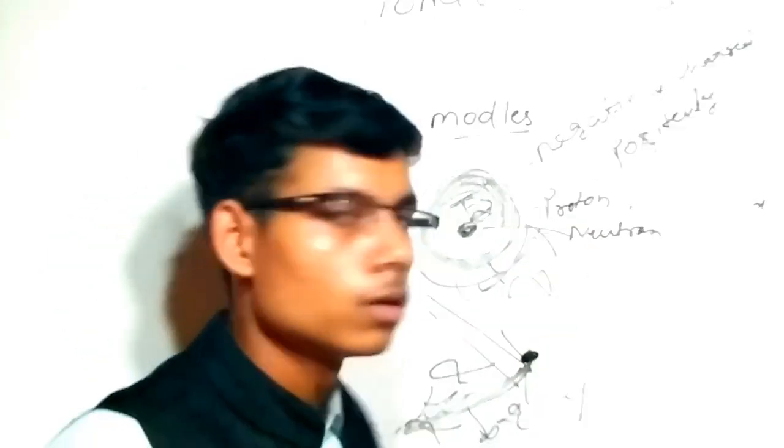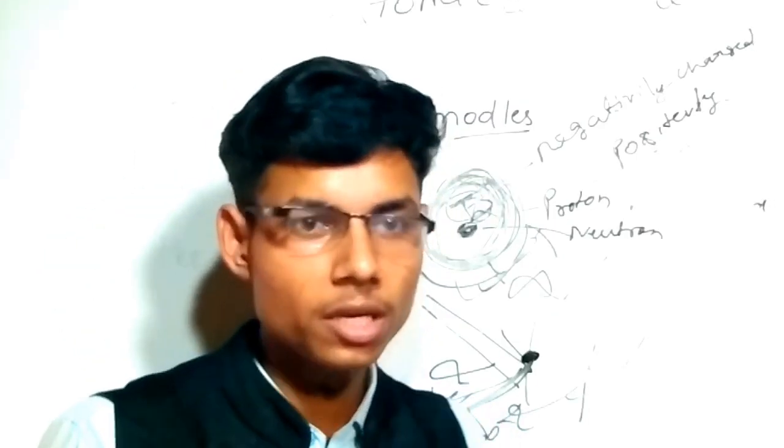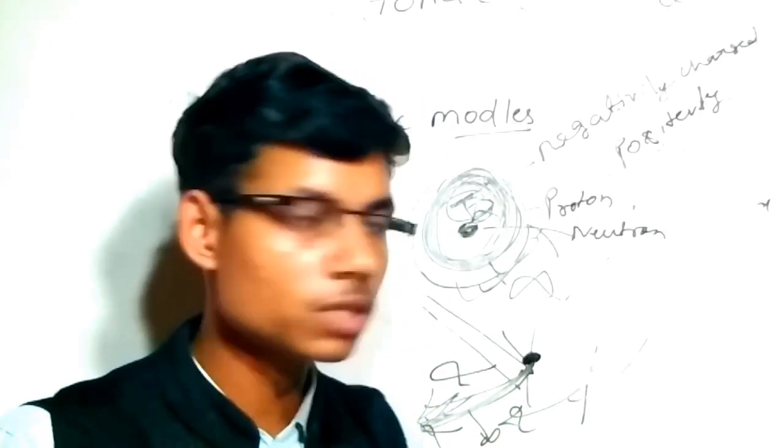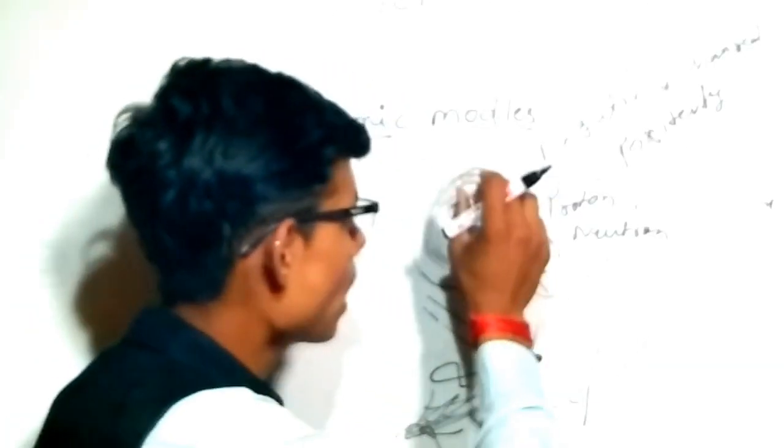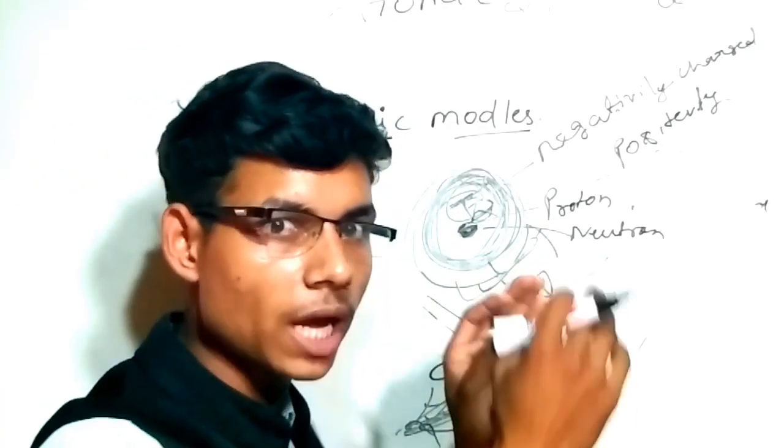Bohr then gave a theory which says that in any atom the electron is not found in the pulp like a watermelon.